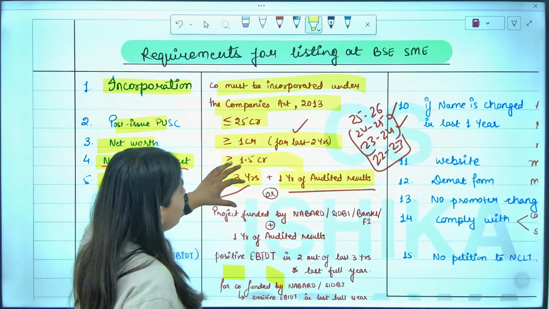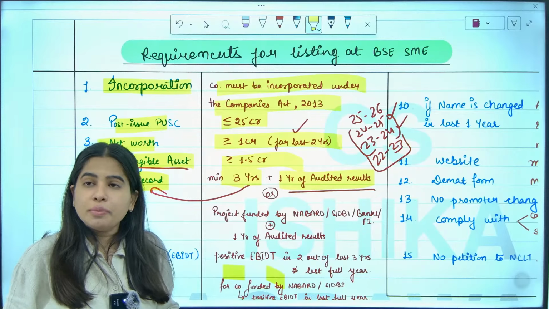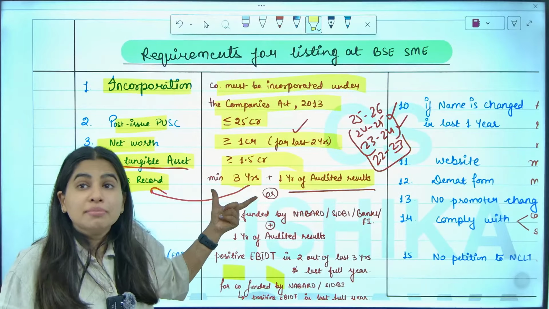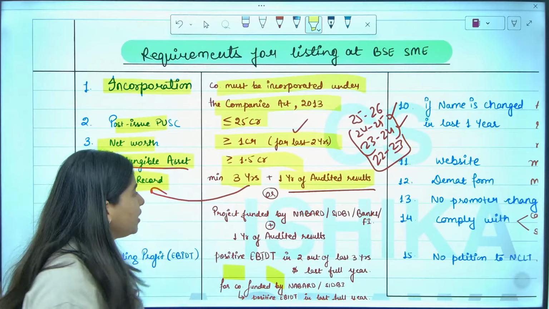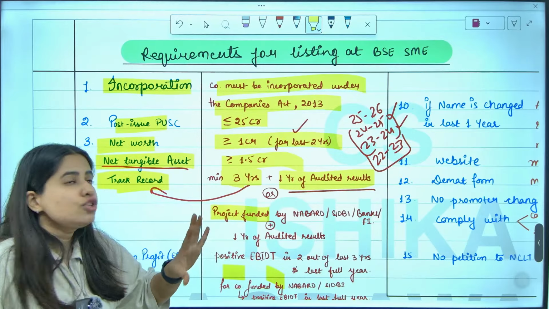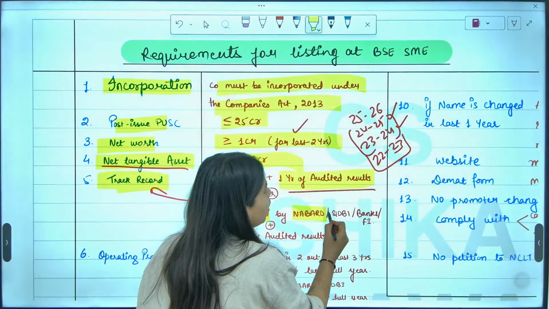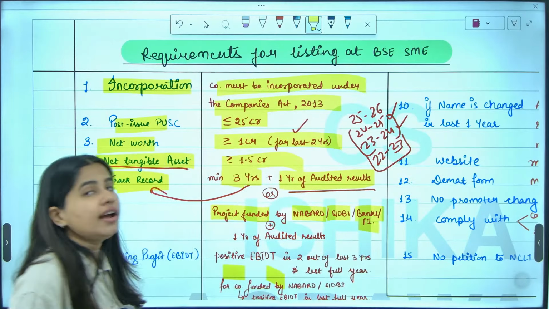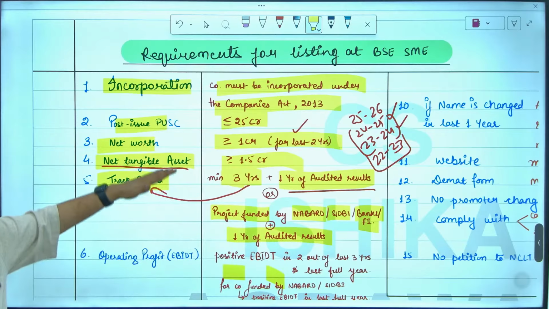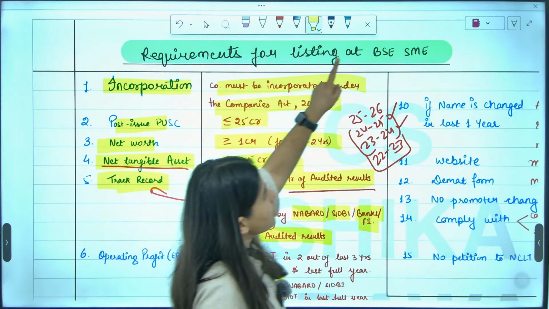Next, ma'am, what if we don't have 3 years of track record? Let's say we got incorporated 2 years back. In that case, we don't have a minimum 3 years track record. In that particular case, your IPO or this particular project should be funded by either NABARD or SIDBI or bank or FI, plus you should have at least 1 year of audited result. This is the track record that you need. Then only you will be eligible to get listed in BSE SME.